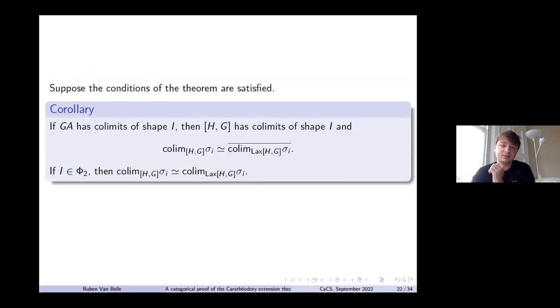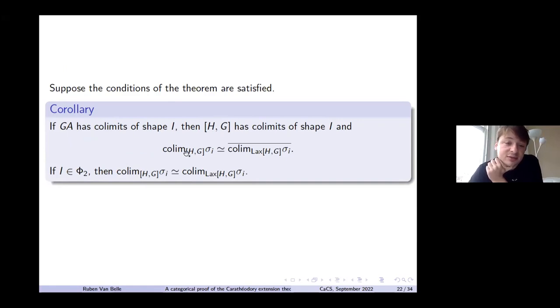So then we can say something about the co-limits in the category of pseudo-natural transformations. We already had some results for the lax ones, but now we can also look at the pseudo ones by using this reflector.